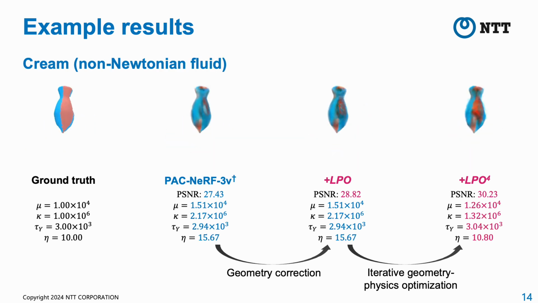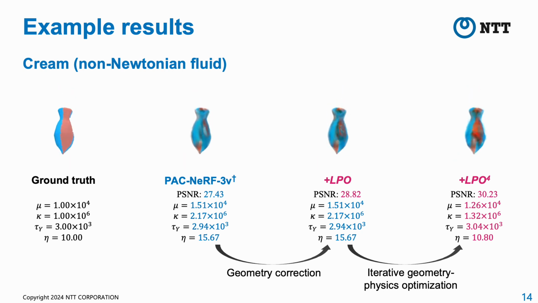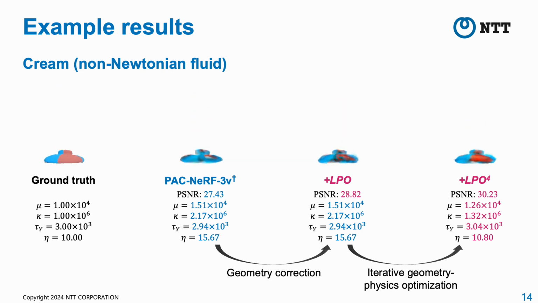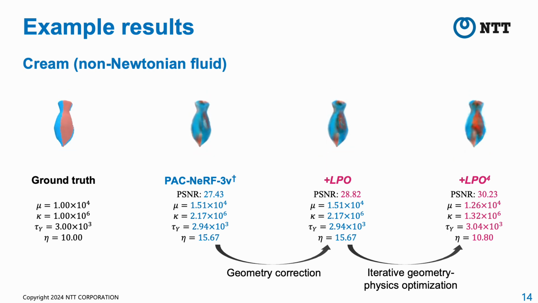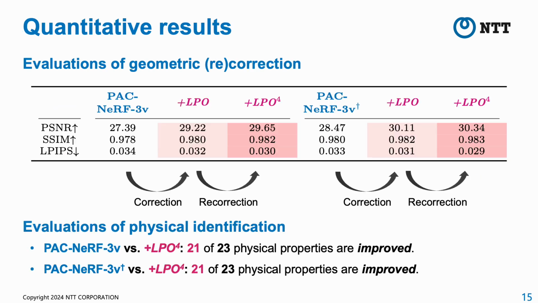These are the results for the cream scene. The same things can be said for this scene. In the third figure from the left, PSNR is improved by correcting the geometry using LPO. In the rightmost figure, PSNR and physical properties are improved by applying the iterative geometry physics optimization.